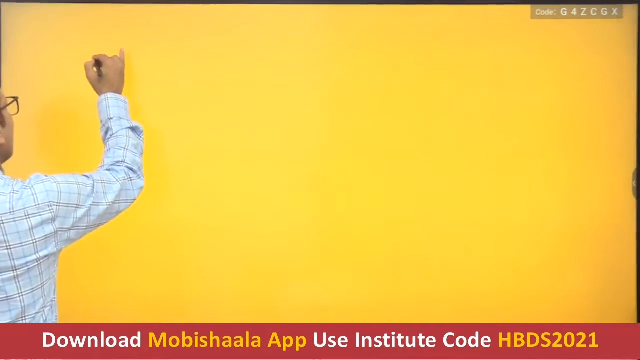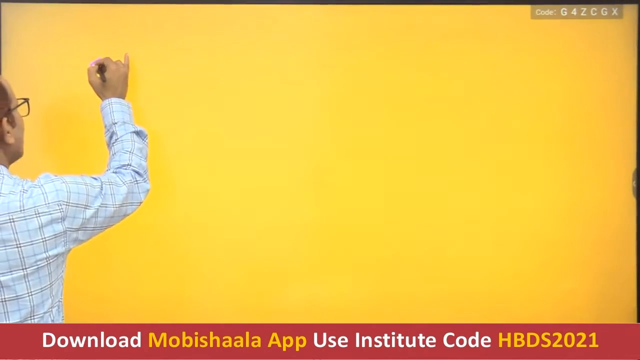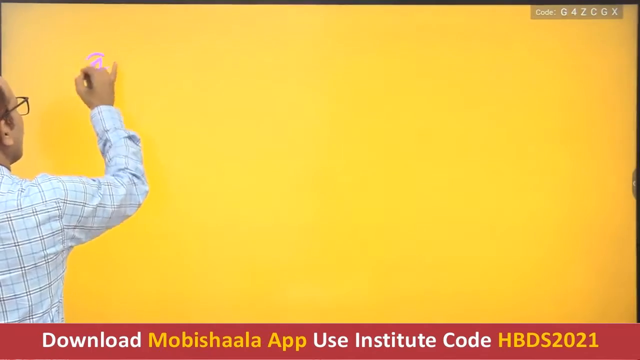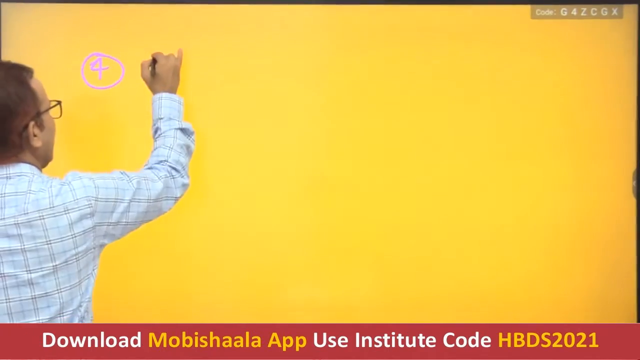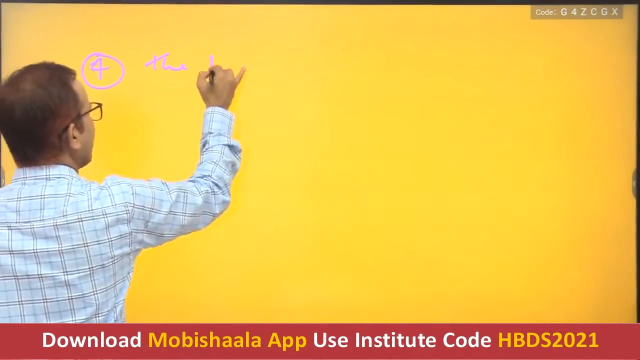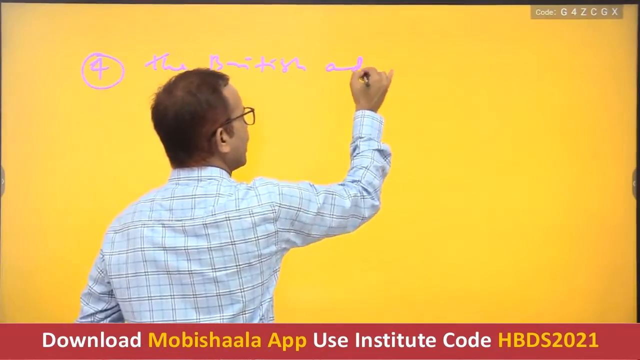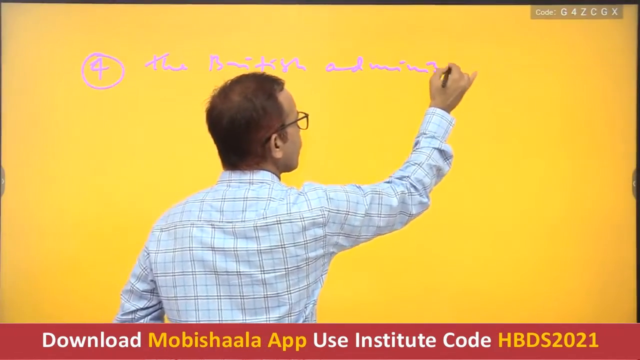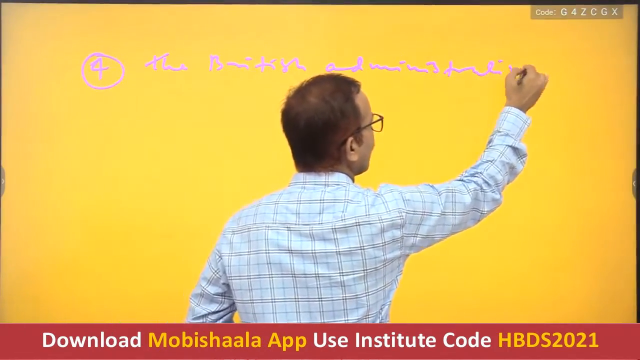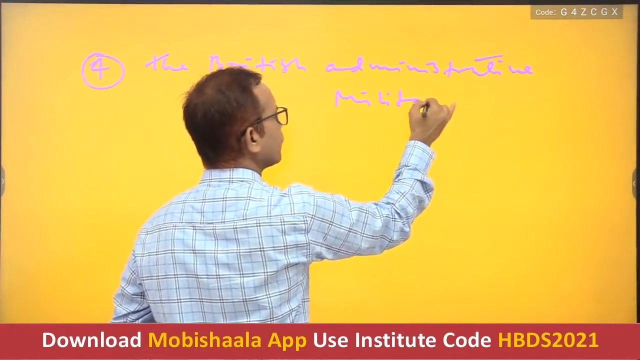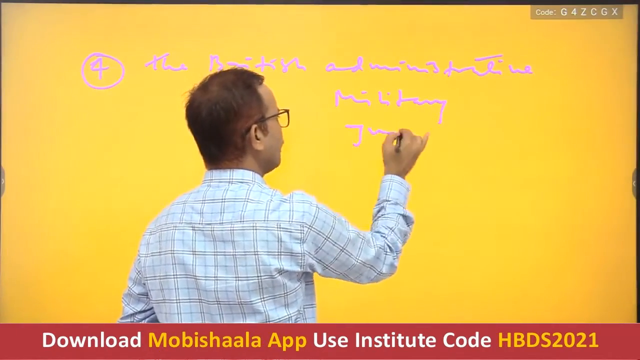Then after, the next topic would be the British administrative, military plus judicial policies.